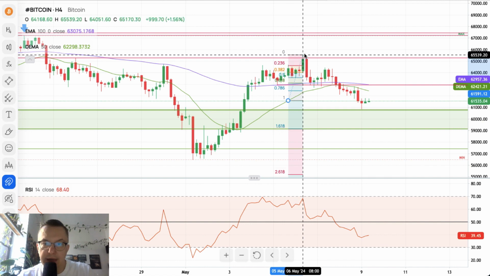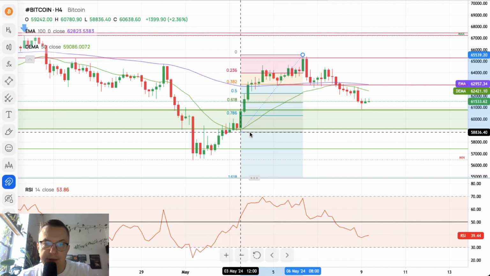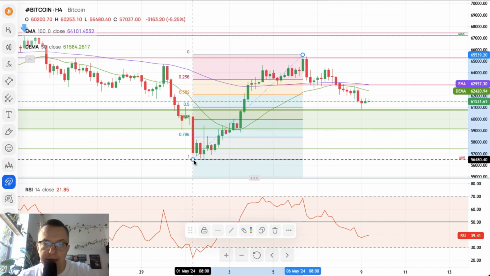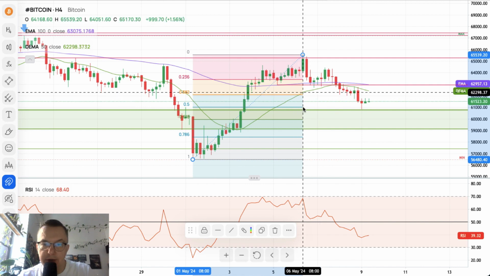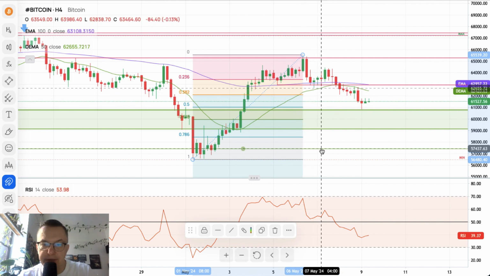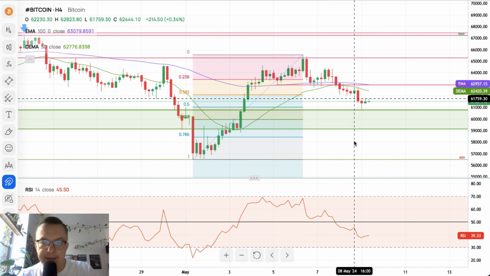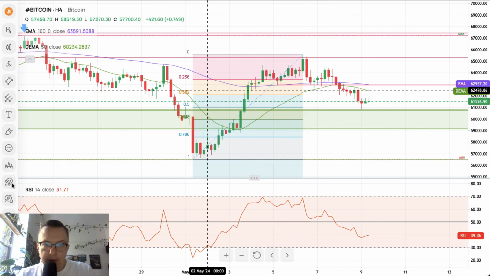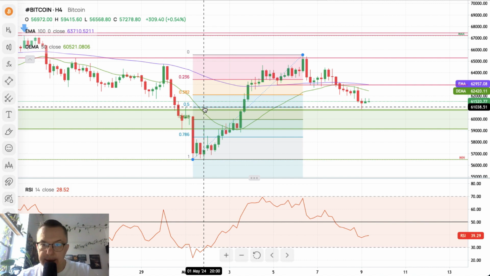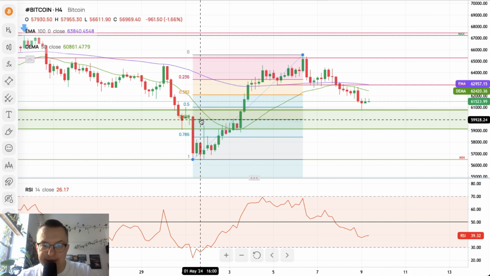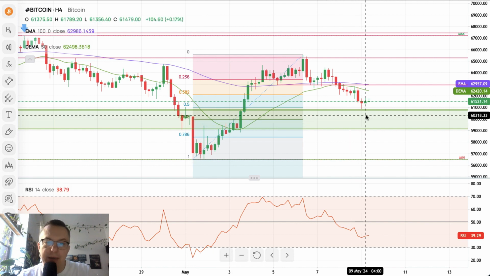So this is the high, this is the low, and right now we are trading already at 50% of the Fibonacci retracement. Let me just move my technical support level. There you go. 50% was tested, already, $61,038. The 61% is located at roughly 59,958, basically in the middle of the demand zone.